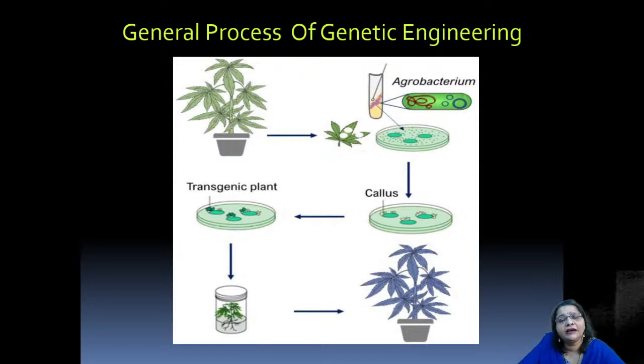Today, let us just have a look at the general process of genetic engineering, and how it is done in plants.